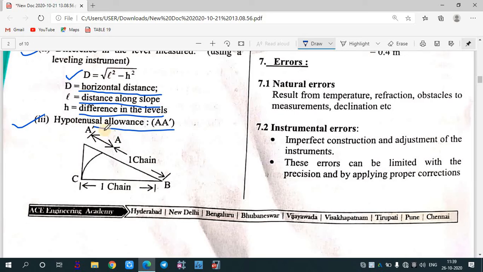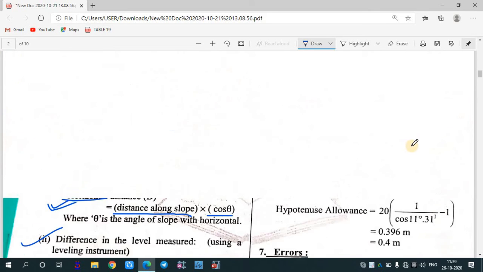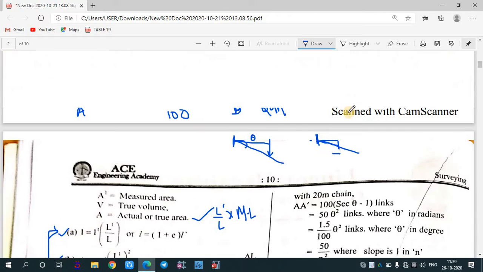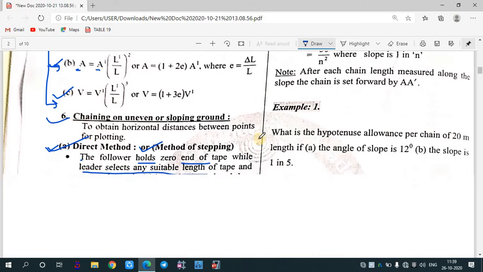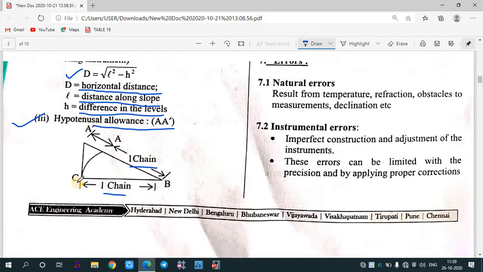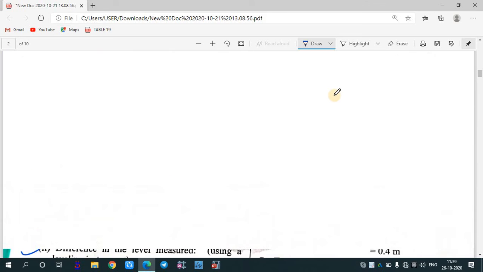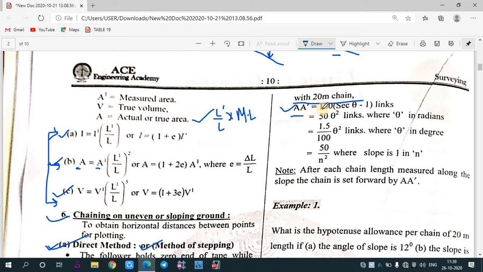This hypotenuse allowance can be calculated if it is given that in this diagram the lower portion of the triangle is one chain, and from A to B it is also one chain. How can you calculate A dash by A? That is given here. Suppose with the 20-meter chain, A dash by A is given by 100 (sec theta minus 1). So by applying the trigonometric rule, A dash by A can be given by 100 (sec theta minus 1) into length.